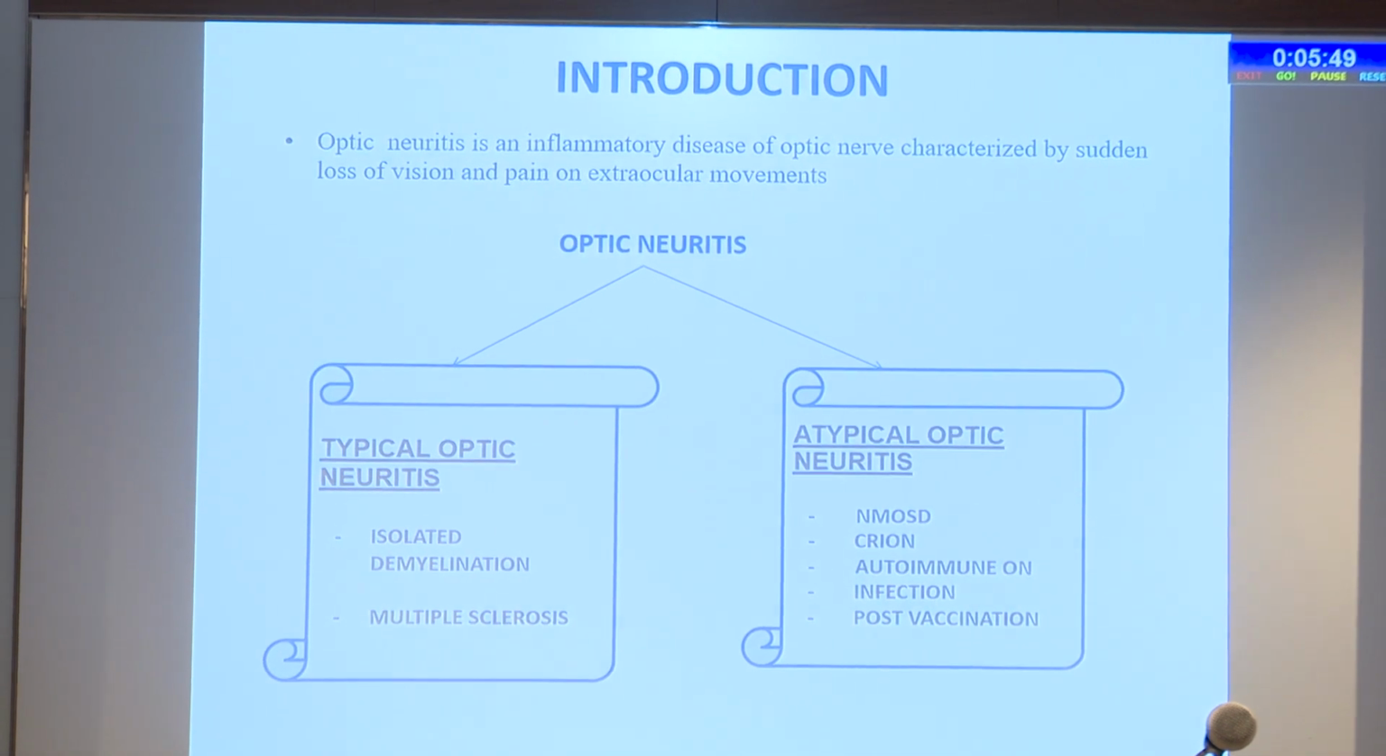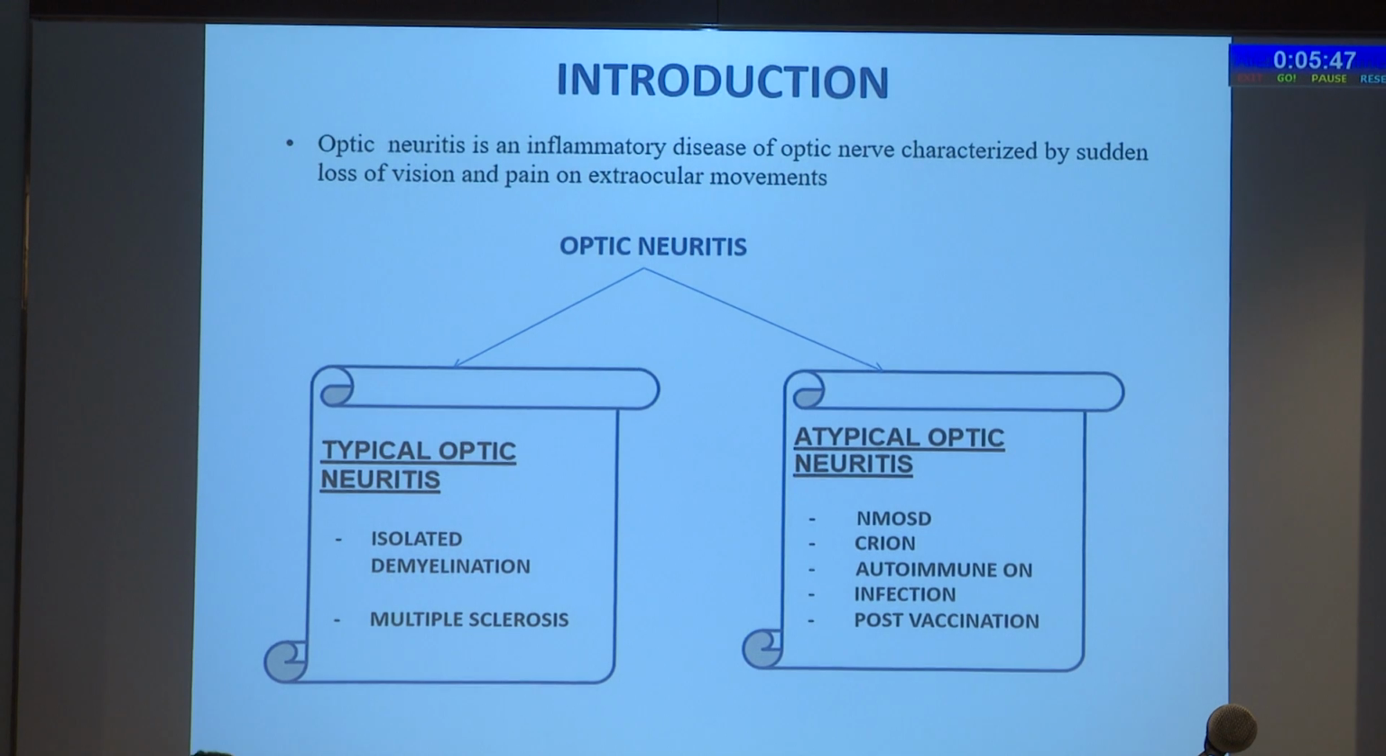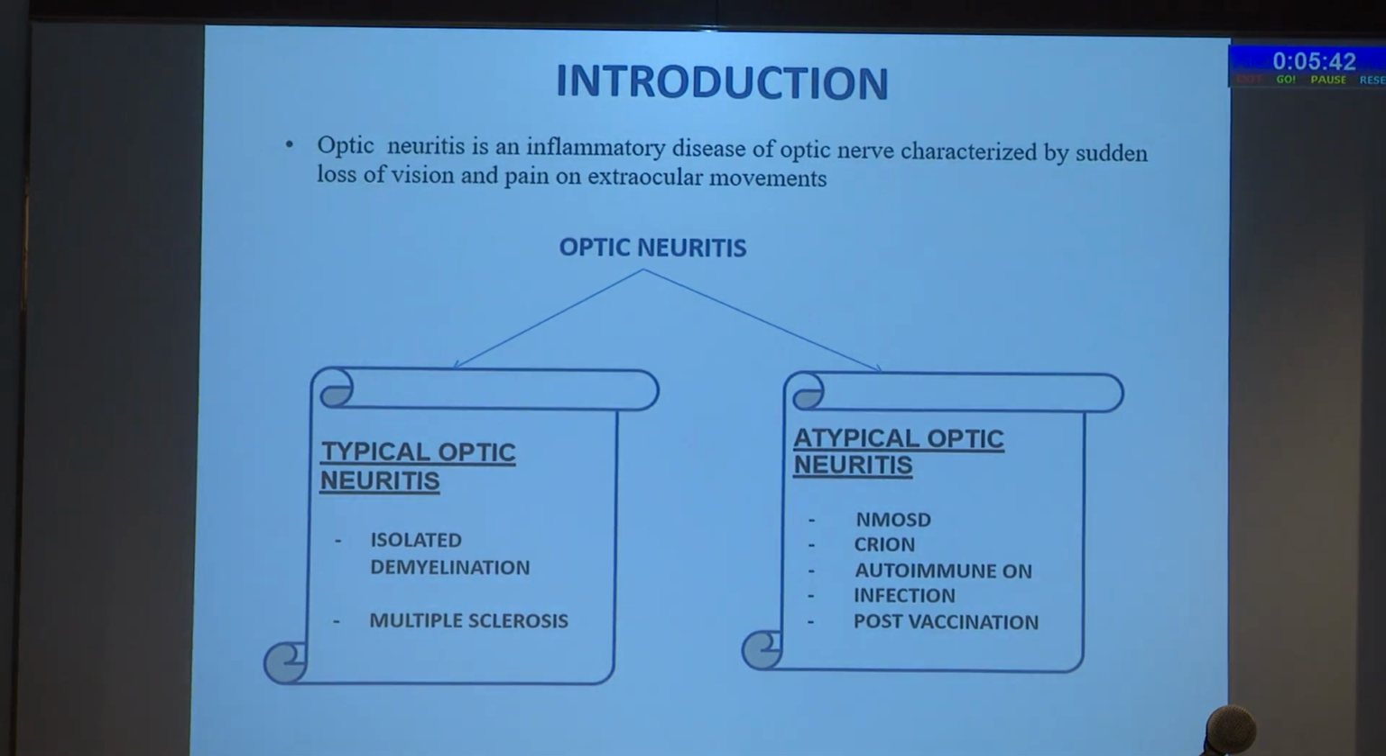Typical causes include isolated demyelination, or it can be a part of multiple sclerosis. Atypical causes include neuromyelitis optica spectrum disorder, chronic relapsing inflammatory optic neuropathy, autoimmune optic neuropathy, infection, and post-vaccination.